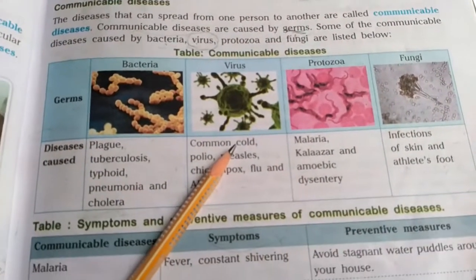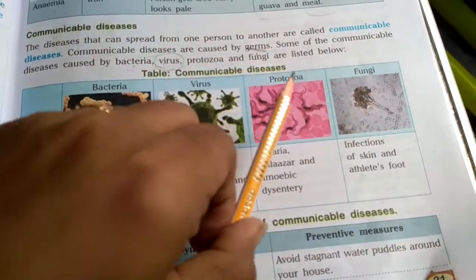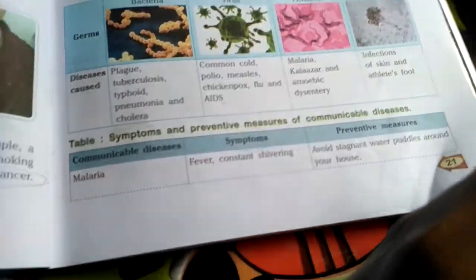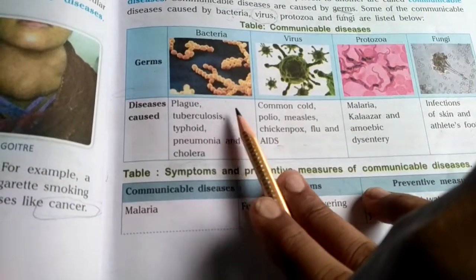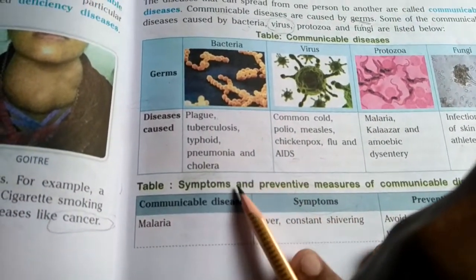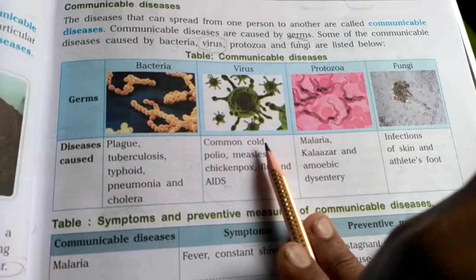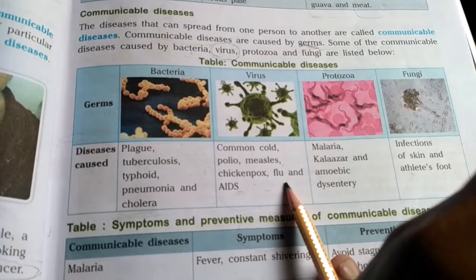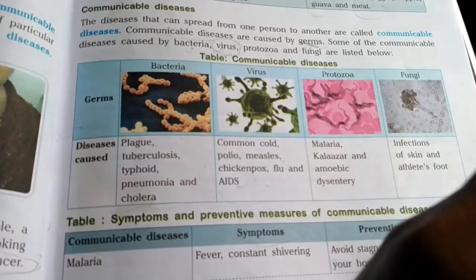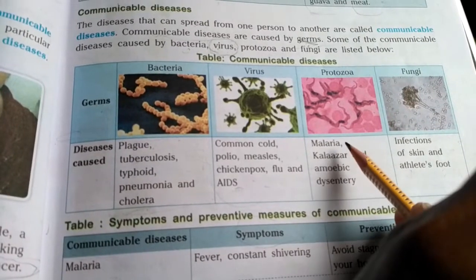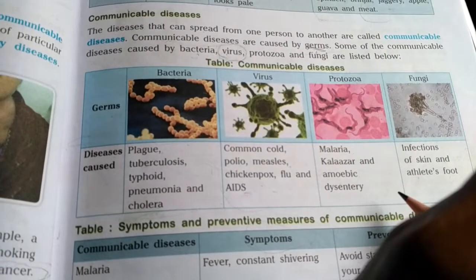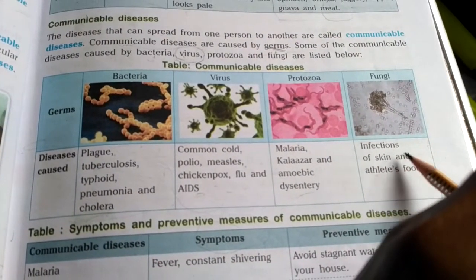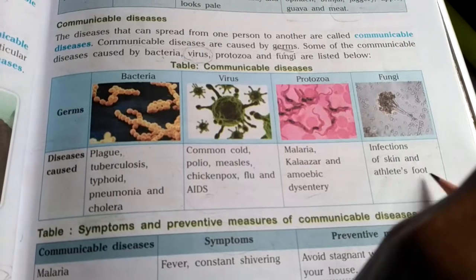And four types of germs we have studied: bacteria, virus, protozoa, fungi. And what are the diseases caused by bacteria? They were plague, tuberculosis, typhoid, pneumonia, and cholera. The diseases caused by virus were common cold, polio, measles, chickenpox, flu, and AIDS. The diseases caused by protozoa are malaria, kala azar, and amoebic dysentery. Dysentery means loose motions plus vomiting. The disease caused by fungi is infections of skin and athlete's foot.